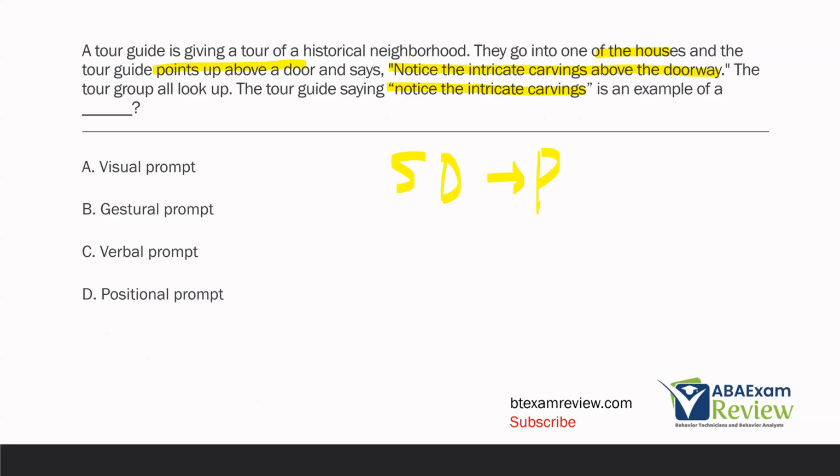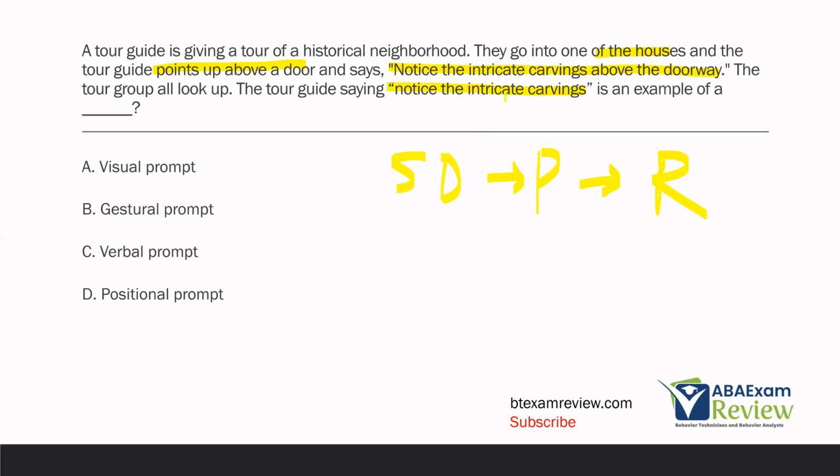That is the prompt because that then evokes the tour group looking up, which is our response. So the initial action from the tour guide of pointing should be the discriminative stimulus for everyone to look up. But just in case, he provides the prompt of "Notice the intricate carvings above the doorway."